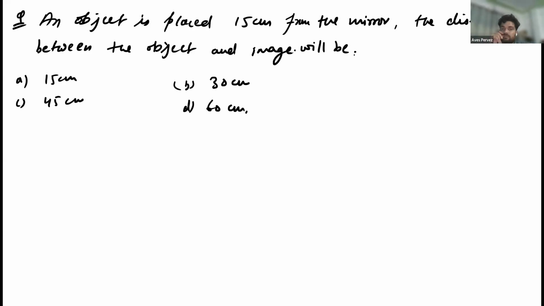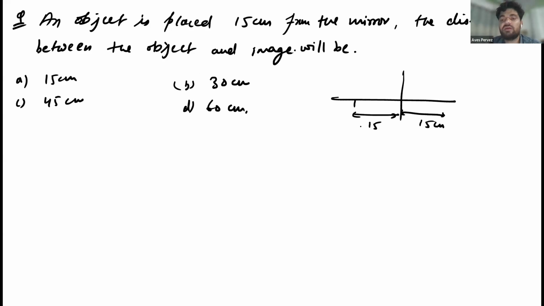Then it will be 30 centimeter. But it would be 30. Why? Because if it is placed 15 centimeter from this portion, so the image will also be 15 centimeter from this mirror, and the distance between object and image will be 30 centimeter. Got it? Yes, sir.